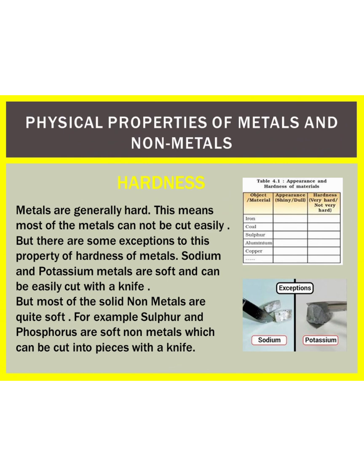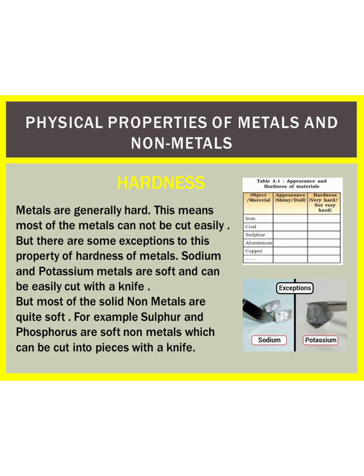Our second physical property is hardness. Metals are generally hard. This means that most of the metals cannot be cut easily. Though most of the metals are hard, their hardness varies from one metal to another.